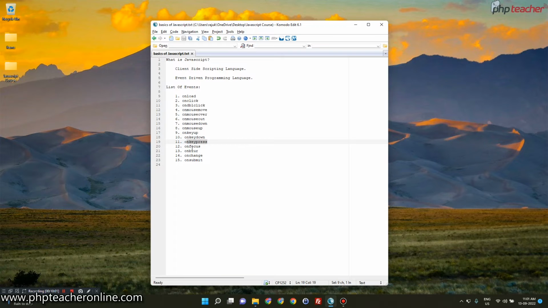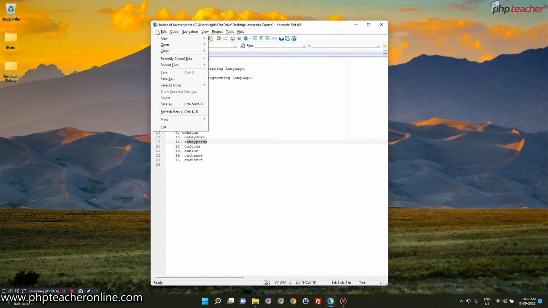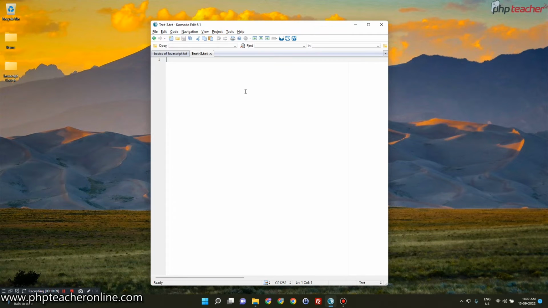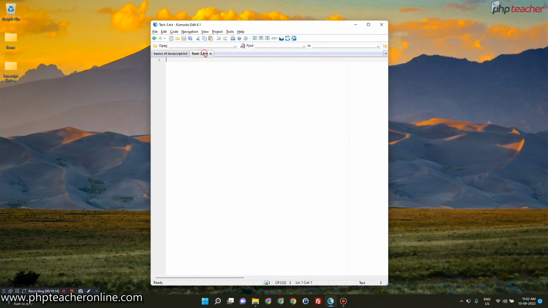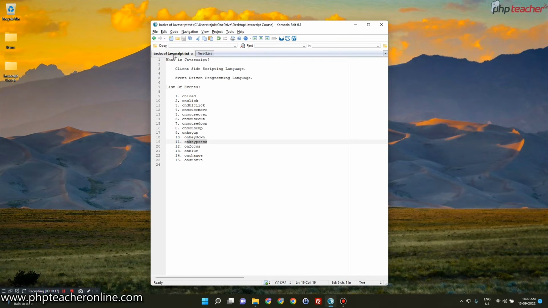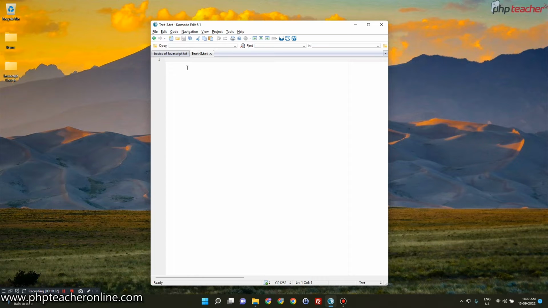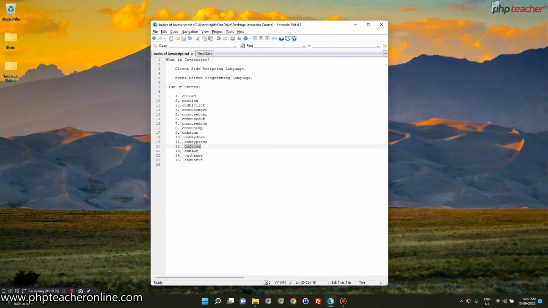That means a combination of keyboard down and keyboard up, both. Okay, then on focus. Now what is on focus? Let me explain. Suppose I have a new tab over here, like file and new file. Now I have one tab, and I can switch around them, right? Whenever I am emphasizing a particular tab, that becomes bolder and clearer, so that's an on focus. But the other one is getting blurred, or getting the focus lost. So losing the focus is on blur, that is number 13, and gaining the focus is on focus, that is number 12.